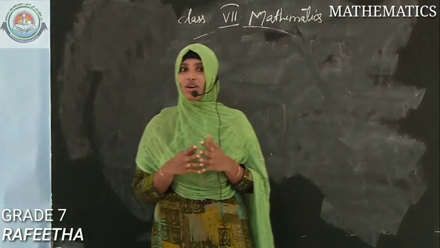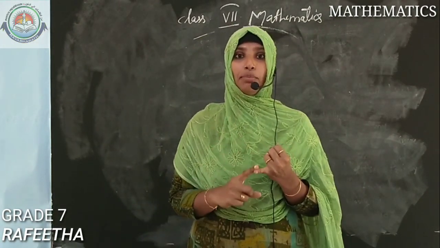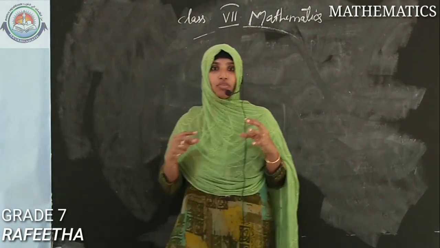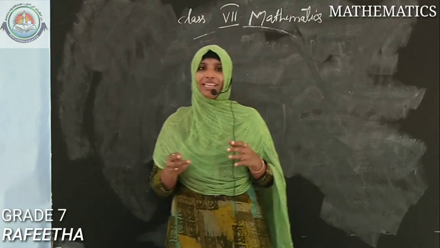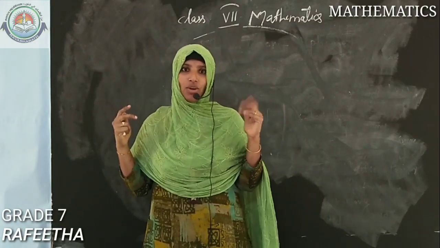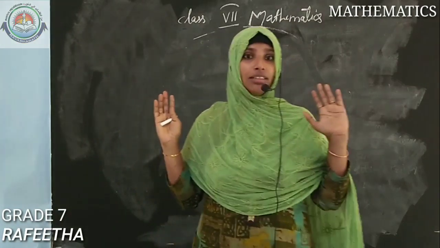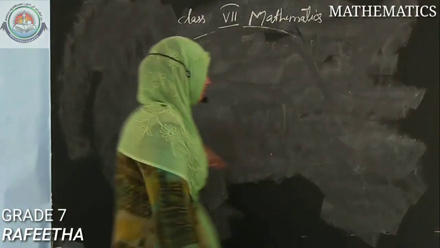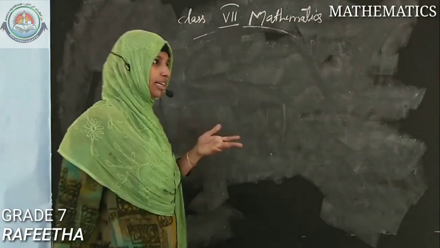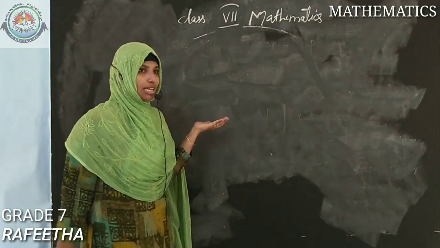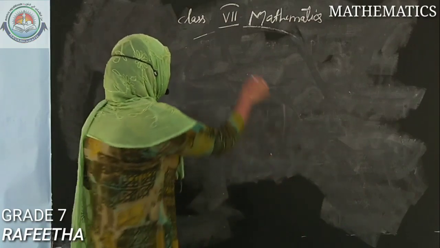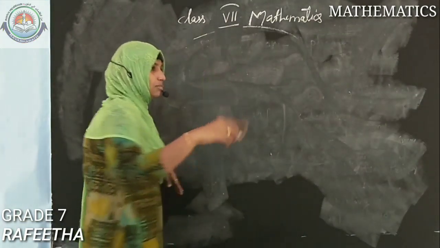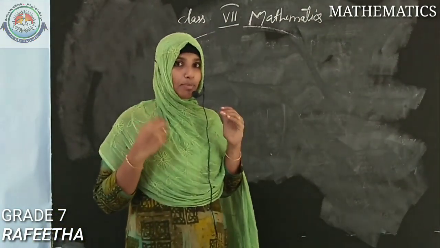Do you know what is the first chapter? That is multiplication and division of integers. Before that, I think you may be familiar with what integers are. Not only integers, a lot of numbers are there. Maybe you have studied that in the previous class, that is 6th class. Before that, we can introduce what all numbers are there.